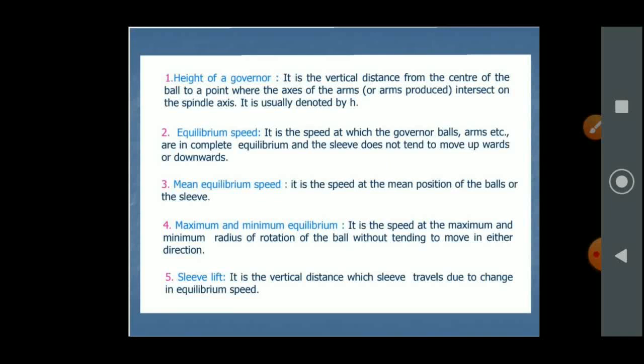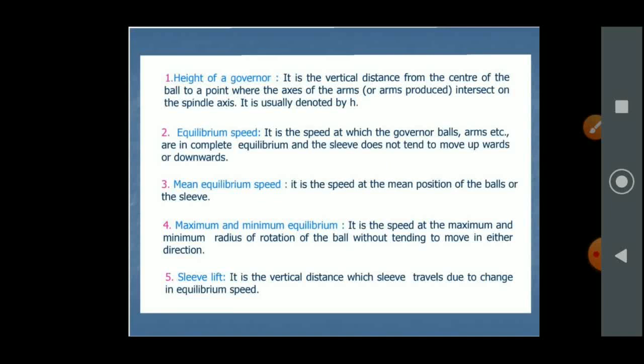Third, the mean equilibrium speed. It is the speed at the mean position of the ball or the sleeve. Fourth, maximum or minimum equilibrium speed. It is the speed at the maximum and minimum radius of rotation of the ball without tending to move in either direction.